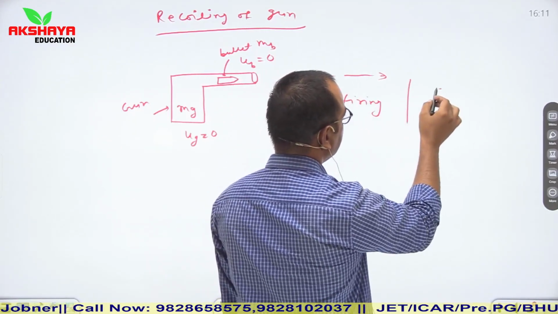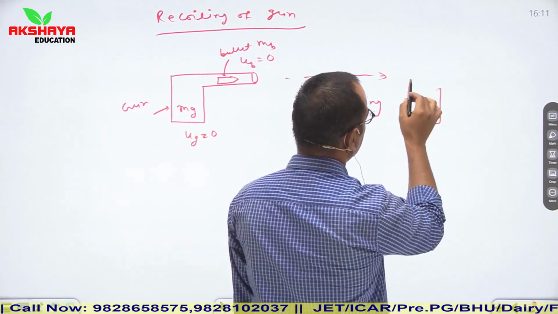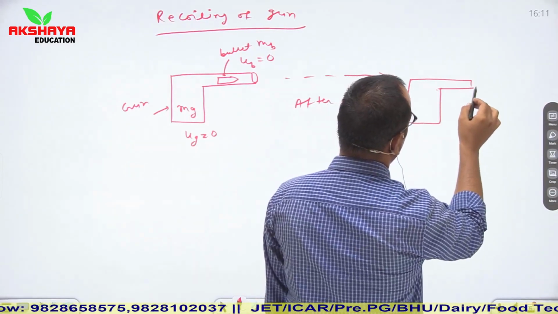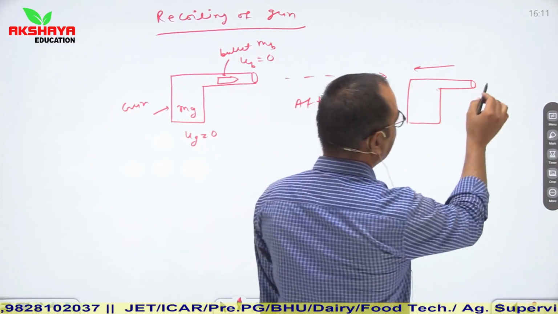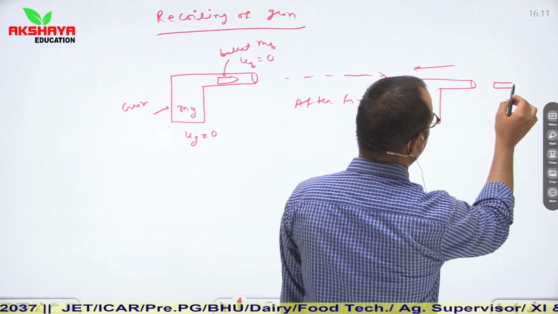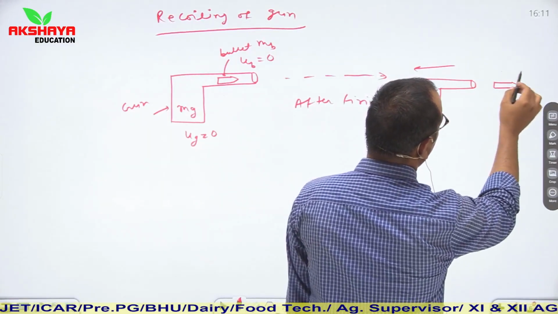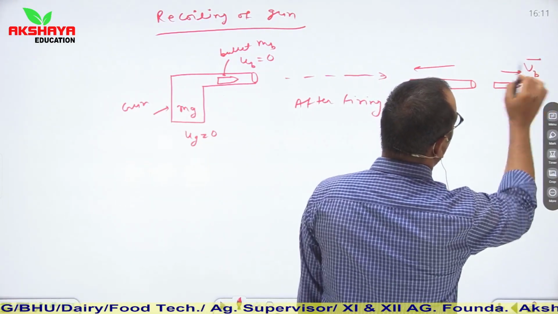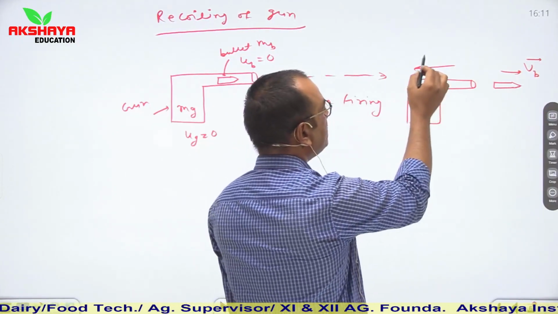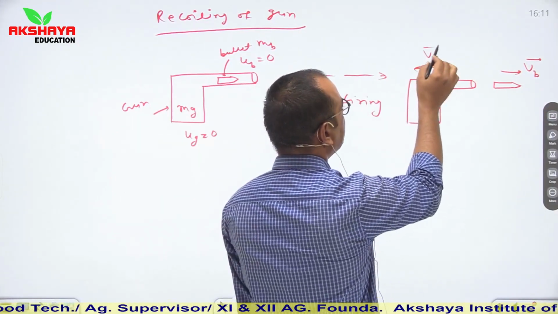what happens? Let us say this is that gun. So this gun feels a jerk in the backward direction and that bullet travels away from the gun in the forward direction. Let us say this Vb is the speed of that bullet and Vg is the recoil of that gun.